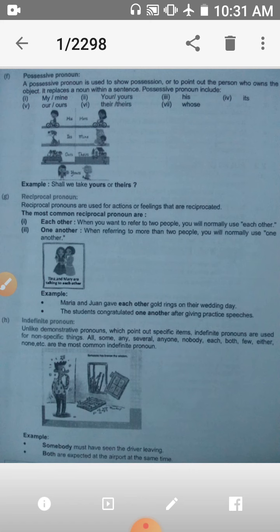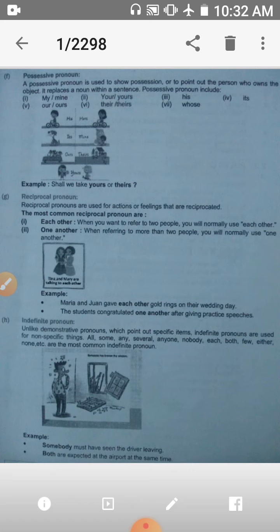Next is reciprocal pronoun. Reciprocal pronouns are used for actions or feelings that are reciprocated. The most common reciprocal pronouns are each other, one another. Where do we use each other?